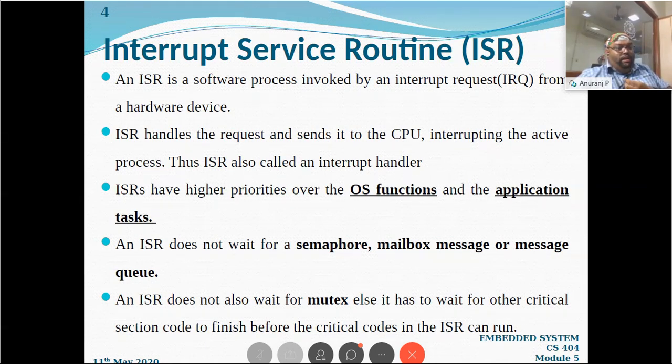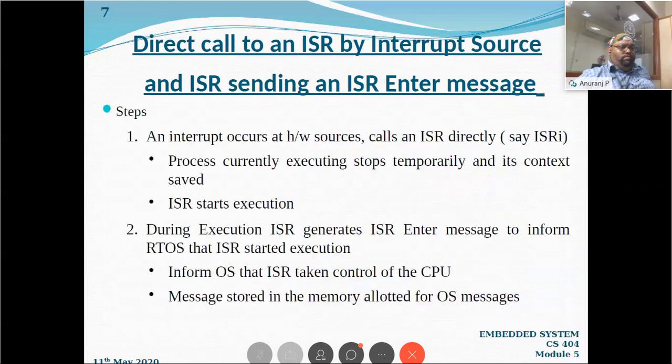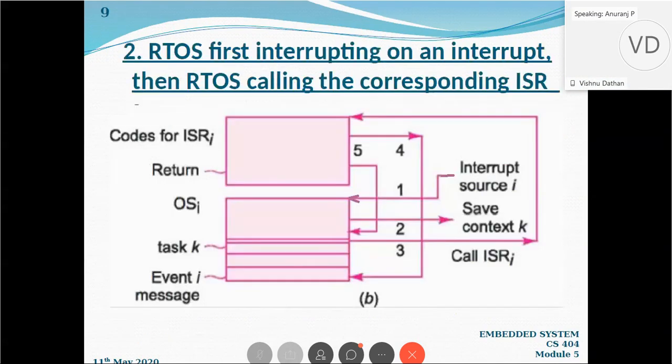It will wait for some code that may belong to another ISR, whose result the current ISR needs in that particular time. It can interrupt. If we can mask, no other interrupt is going to be executed. If we have designed it in such a way that it cannot be masked, then the ISR cannot be masked. Both ways you can design. That's how I am going to design my RTS.